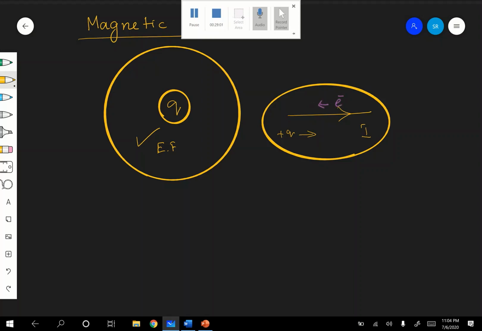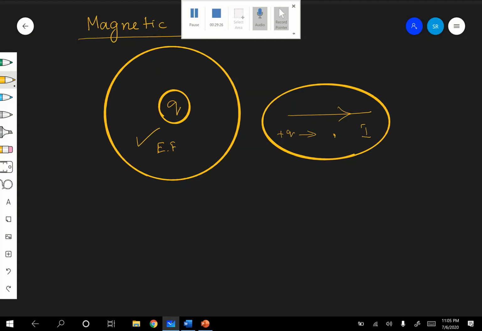Magnetic field is a space around a magnet or a current carrying conductor within which its magnetic effect can be felt. Within which its magnetic effect can be felt. Are you following?